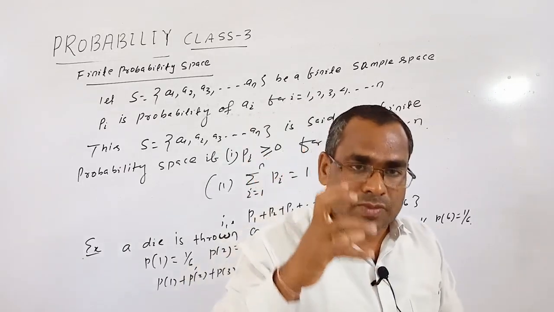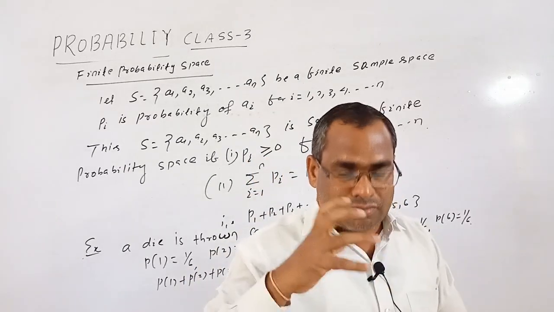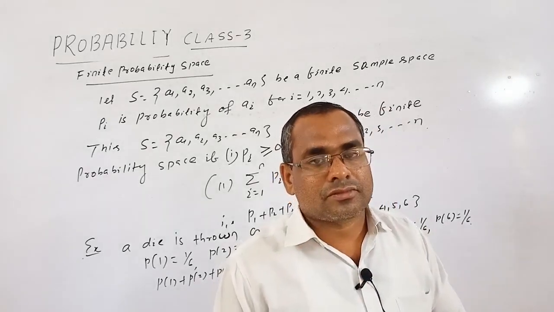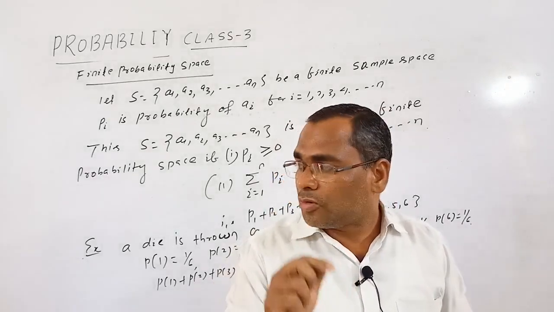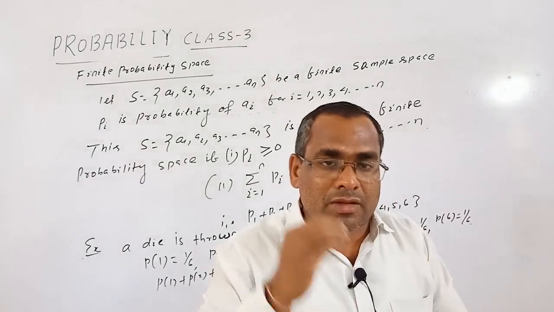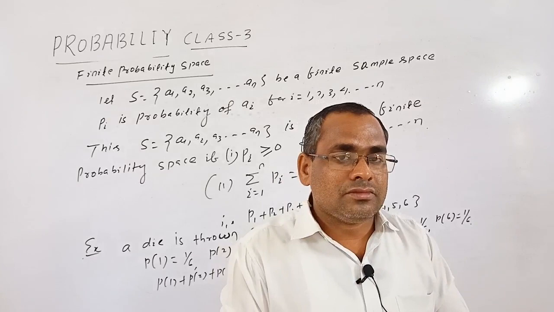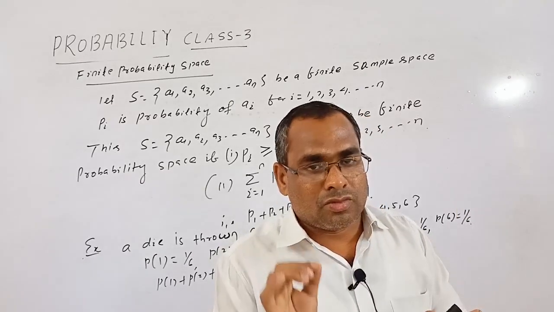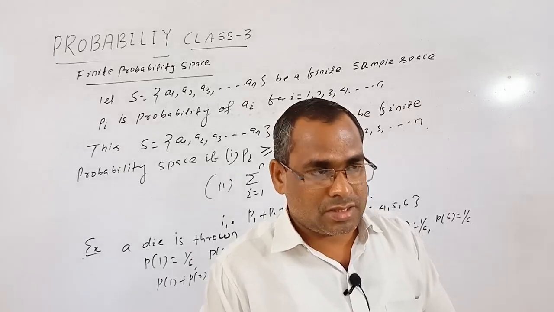So in a finite probability sample space, if the probability of each elementary event in that sample space is equal, then that is known as equiprobable space. Okay.